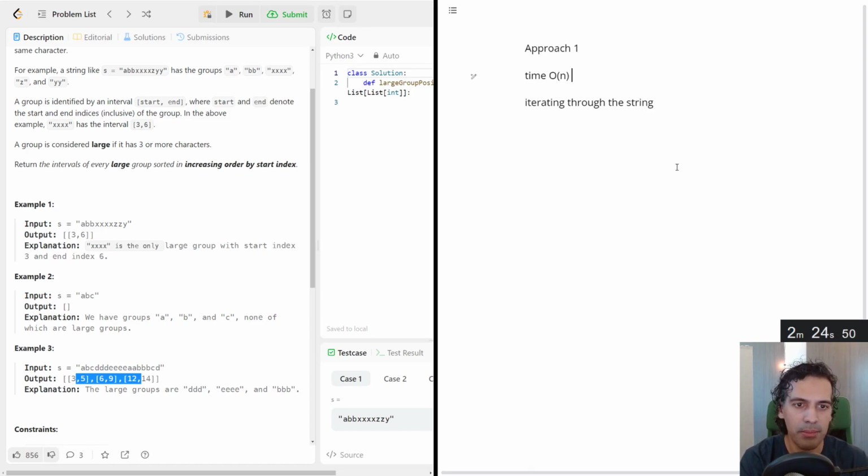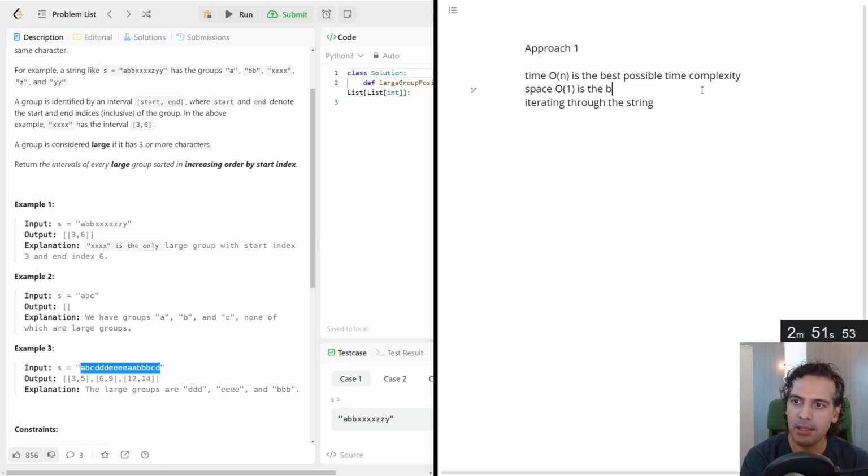I don't think so, because even if the string were sorted, maybe we could do a little bit better actually. But it's not a sorted string, as they just showed in the third example. So the best thing we can possibly do is check every single character only once, or at least on the order of n. Space complexity, the best we could possibly do is going to be O of 1,